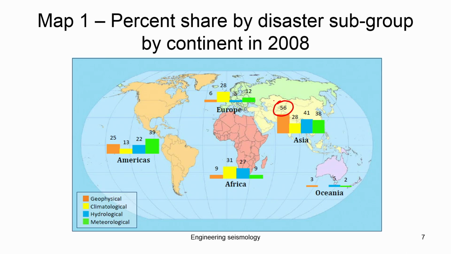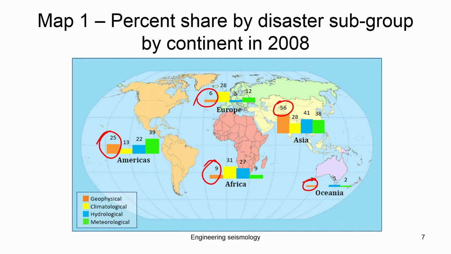If you look at the other continents, for example, Africa is very small, and America is moderate. Europe is also small, and Oceania is also small. So, the number of geophysical hazards occurring in Asia is much more than any other continent.